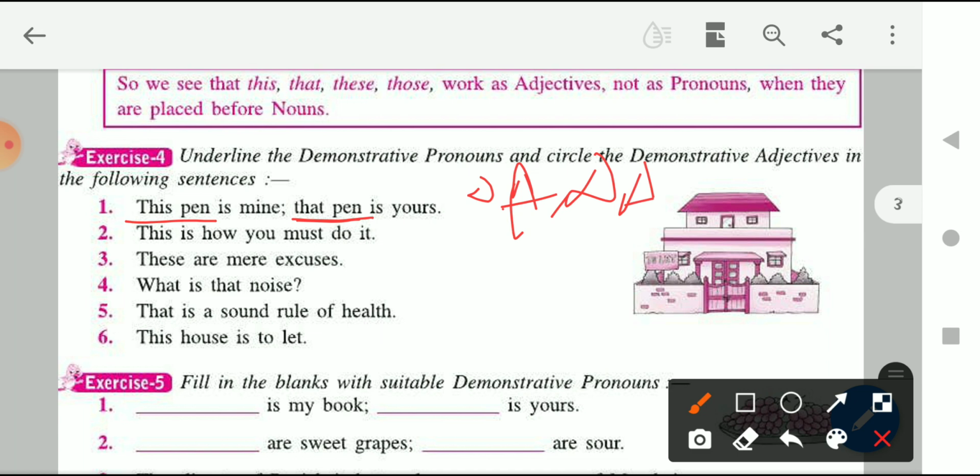So first of all you have to underline the pronouns, circle the demonstrative adjective, and you have to tell which one is demonstrative adjective and which one is demonstrative pronoun by underlining and circling it.